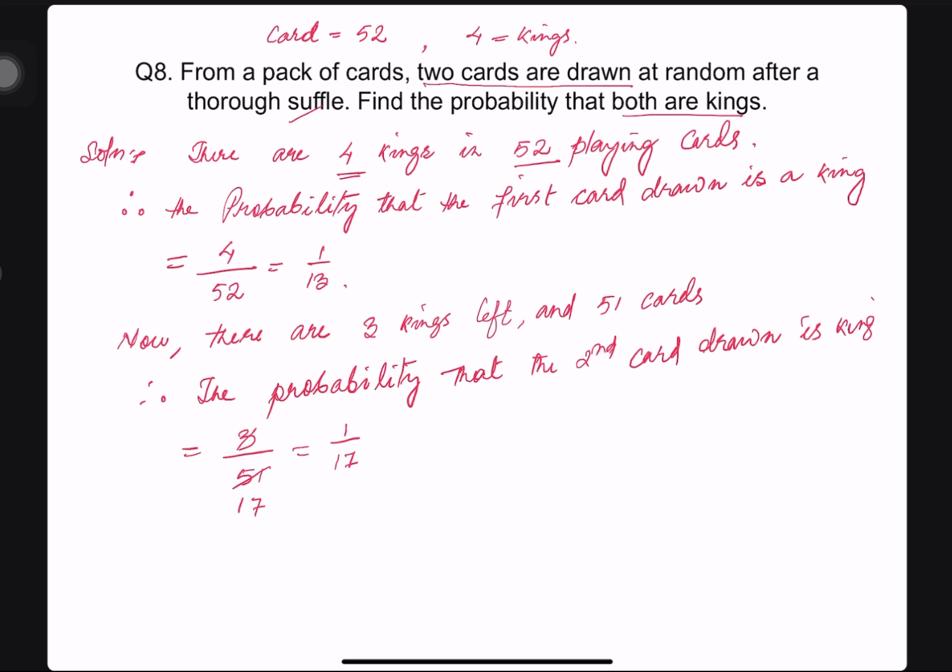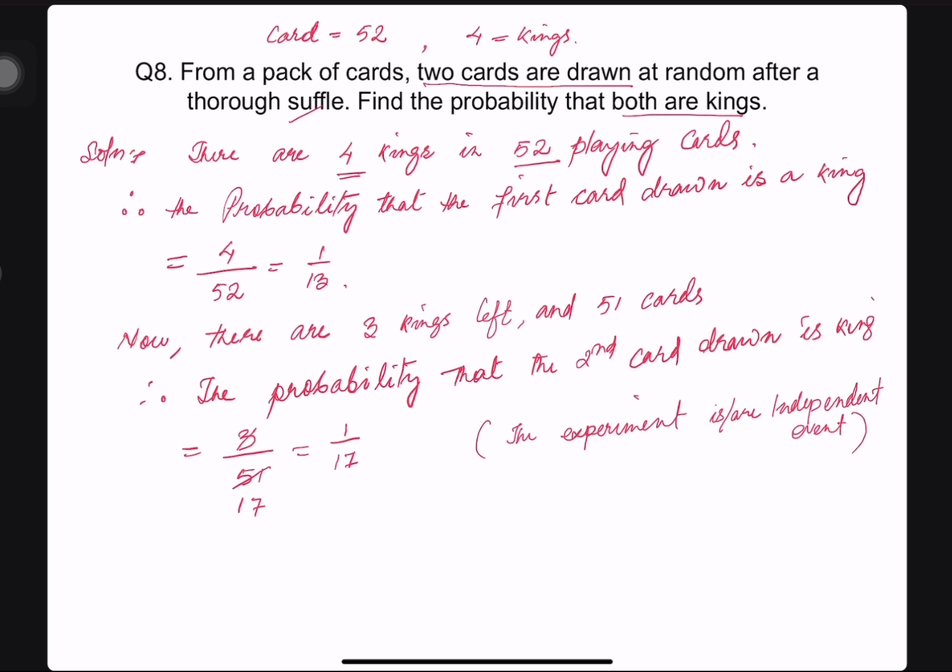Now we know that this experiment is an independent event. Why? Suppose we have drawn one king at first. It doesn't have any effect on drawing the king again in the second draw. So this becomes an independent event. Here remember, the experiment is an independent event.